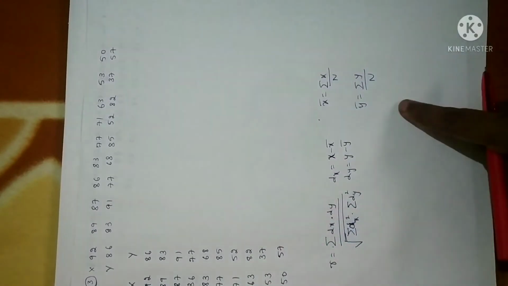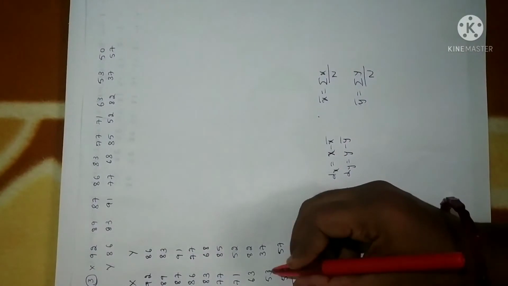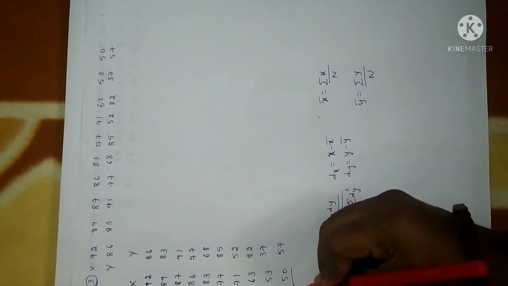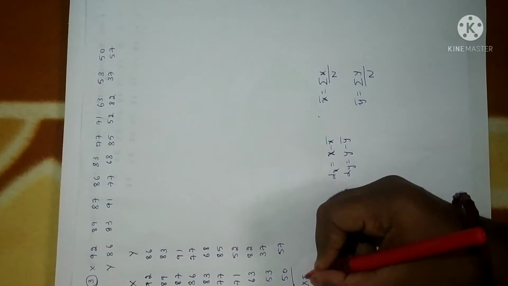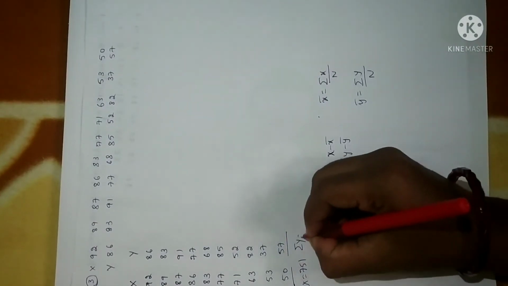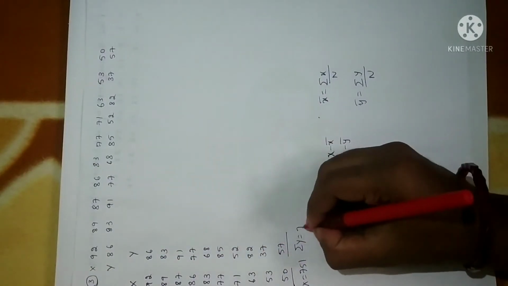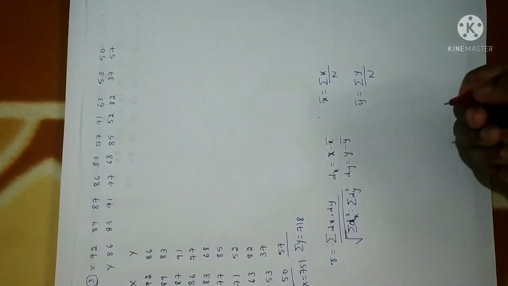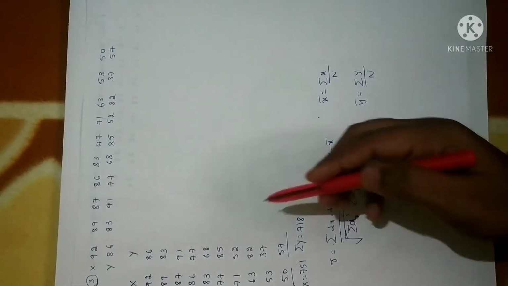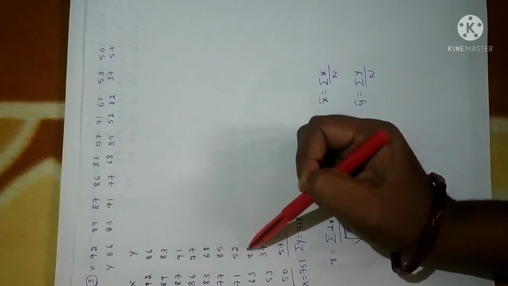First you write down the data and write down the formula list. Fine. Now you add all the x values. Use the calculator. You add all these x values and take this as sigma of x. So you will get 751. Similarly, use the calculator to add all the values of y. So you will get 718. So the sum of x values and the sum of y values are obtained. Now count the number of data: 1, 2, 3, 4, 5, 6, 7, 8, 9, 10.